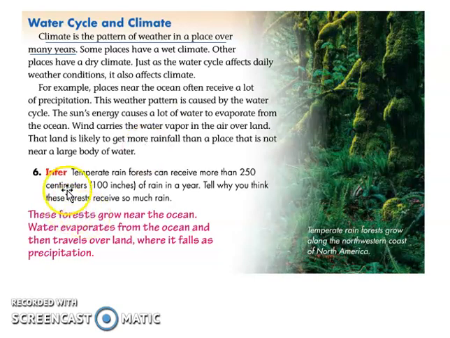Okay, so let's try to infer or conclude here. A tropical rainforest can receive more than 250 centimeters of rain in a year. Tell why you think this forest receives so much rain. The forests grow near the ocean. Water evaporates from the ocean and then travels over land, where it falls as precipitation.